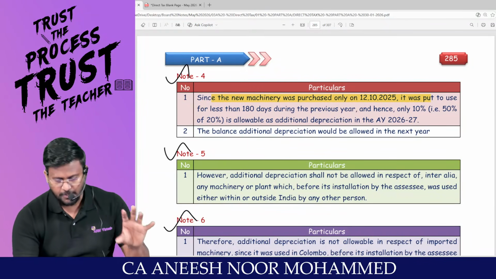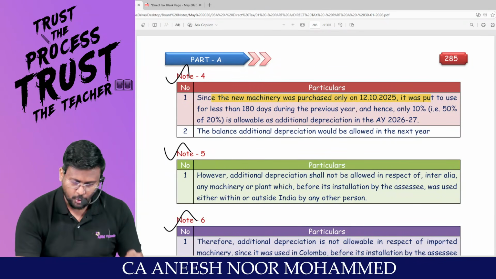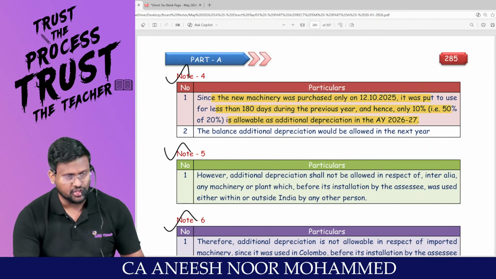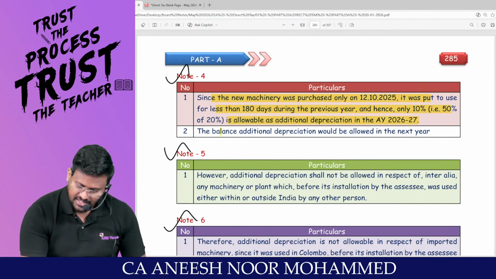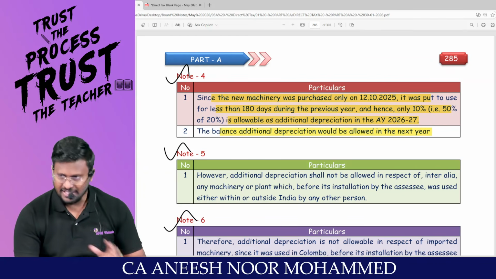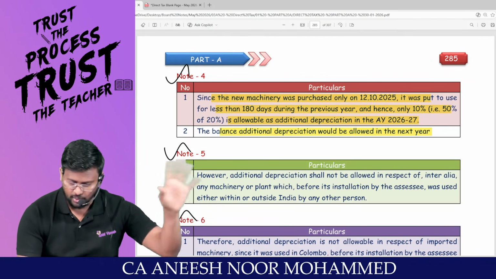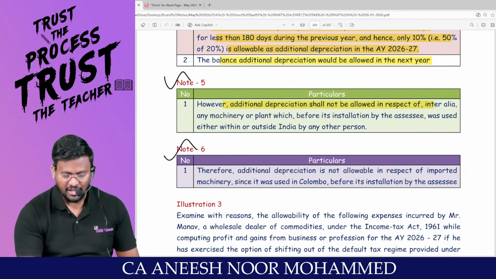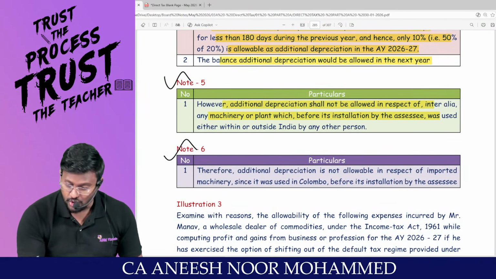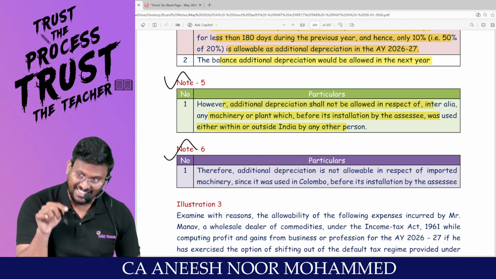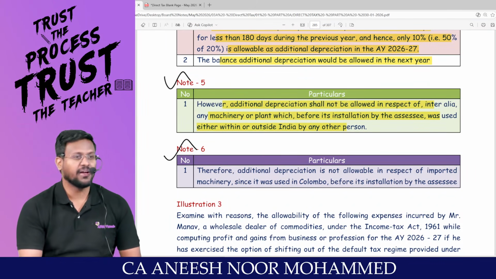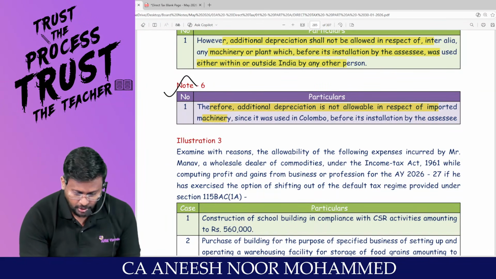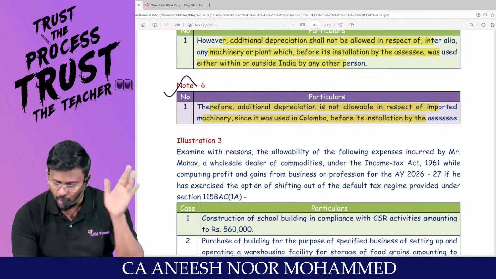Since the new machinery was purchased only on 12/10, it was put to use for less than 180 days during the previous year, and only 10% is allowable as additional depreciation in our assessment year. The balance additional depreciation would be allowed in the next year. Okay. However, additional depreciation shall not be allowed in respect of any machinery or plant before its installation by assessee was used either in India or outside India by any other person. Therefore, additional depreciation is not allowable in respect of imported machinery since it was used in Colombo before its installation by the assessee.